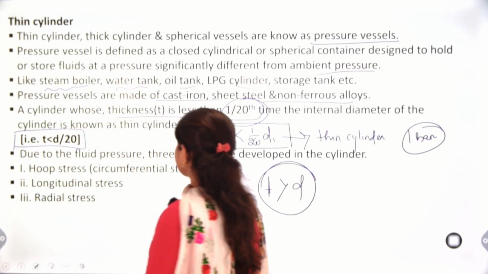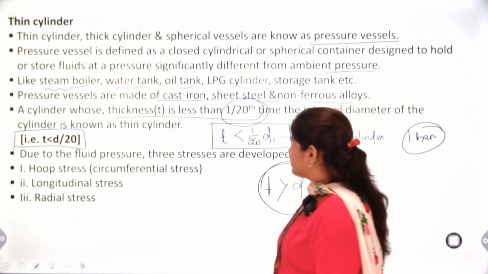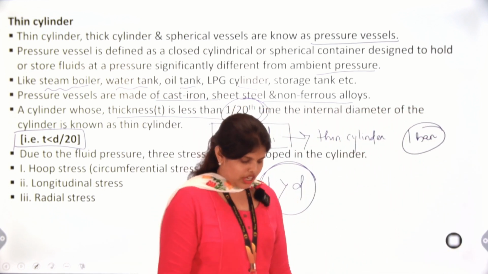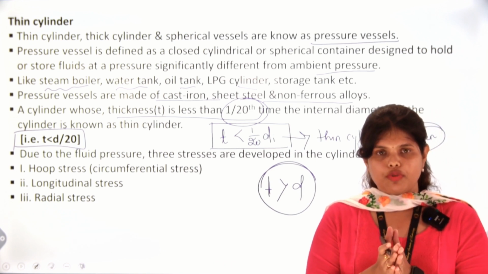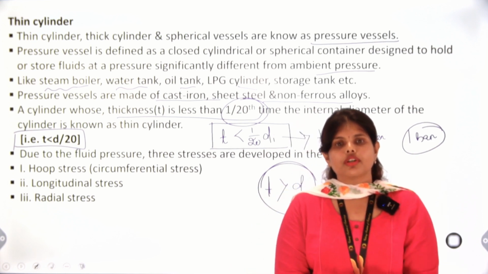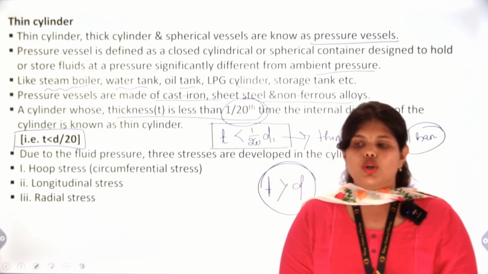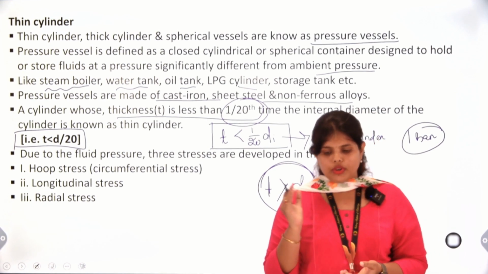So next, what will we understand? As we have known, high pressure fluid generates a very big amount of pressure. So to resist that force, we need what?